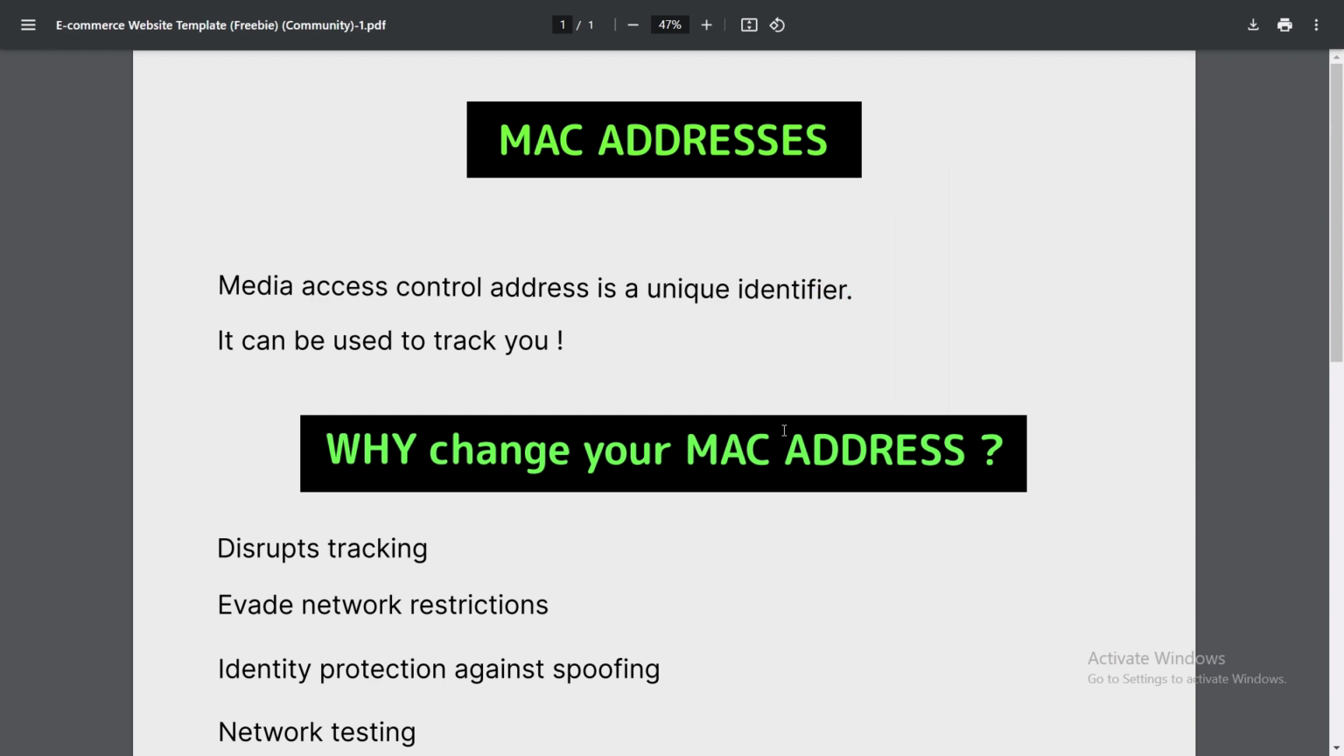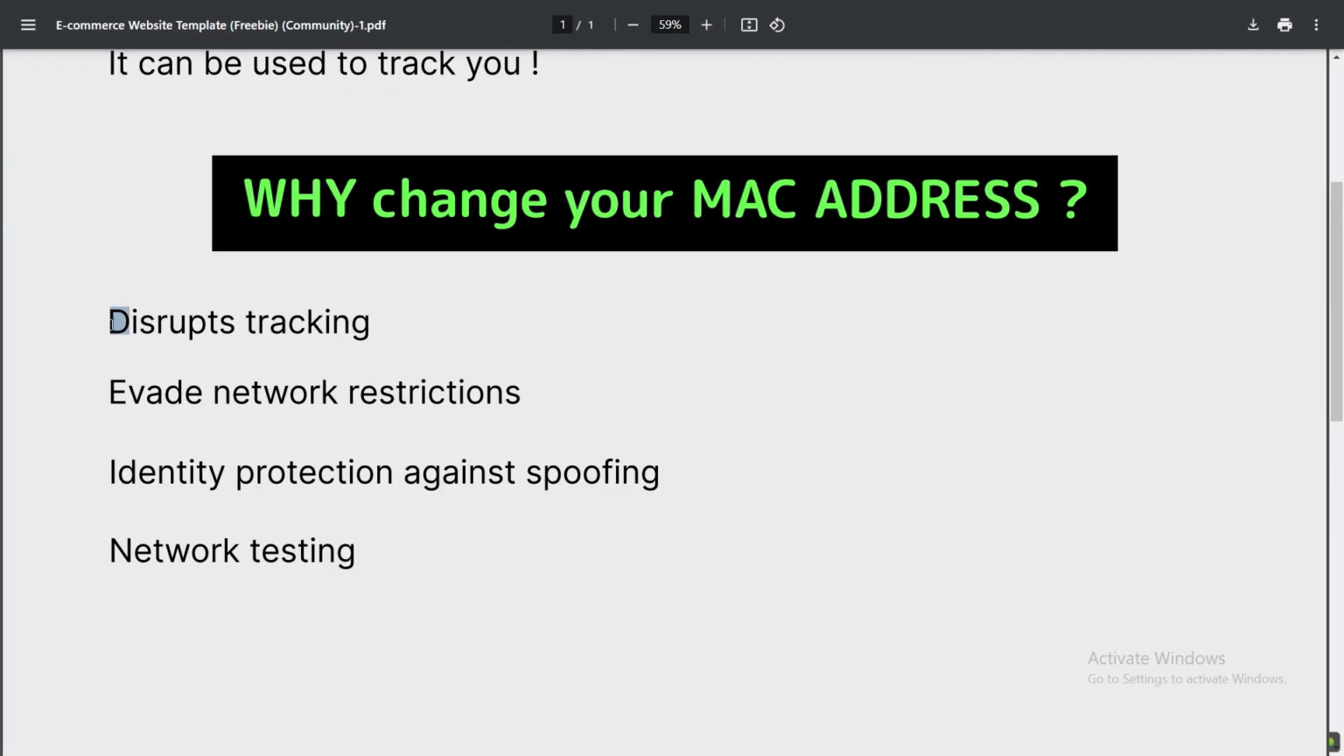So why would you change your MAC address? Well, first, it disrupts tracking. By changing your MAC address, you can prevent your device from being tracked on public networks. Some networks log your MAC address to monitor your activity or even target you with ads. Changing it disrupts this tracking. Second, evade network restrictions. Some networks restrict access based on your MAC address. If you're blocked for some reason, maybe you've exceeded the usage limit, or someone else had spoofed your MAC address, changing it can help you regain access.